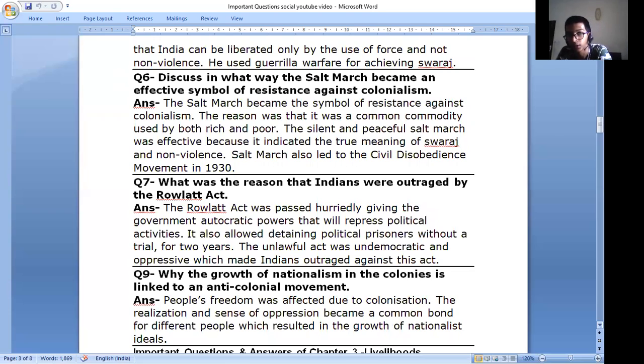Question number seven. What was the reason that Indians were outraged by the Rowlatt Act? The Rowlatt Act was passed hurriedly, giving the government autocratic powers to repress political activities. It also allowed detaining political prisoners without a trial for 2 years. The act was undemocratic and oppressive, which made Indians outraged against this act.